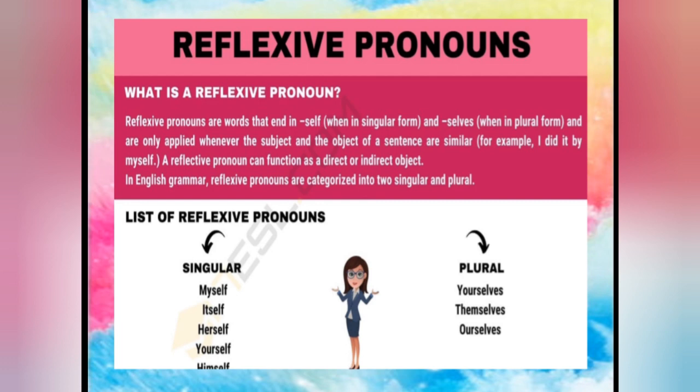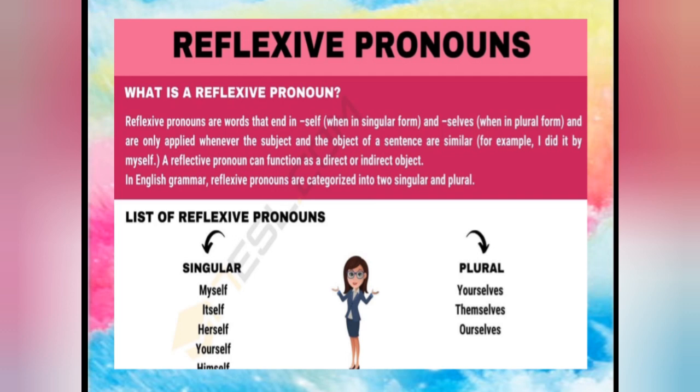Reflexive pronouns are generally words that end with self. In singular form, self, like myself, itself, herself, yourself, himself. But in the plural form we use selves, like yourselves. You all students are talking to yourselves. Means more than one student is there. Plural, that's why yourselves. Fine. They is already plural, that's why themselves. We is already plural, that's why ourselves. Fine. And these are only applied whenever the subject and the object of a sentence are the same.